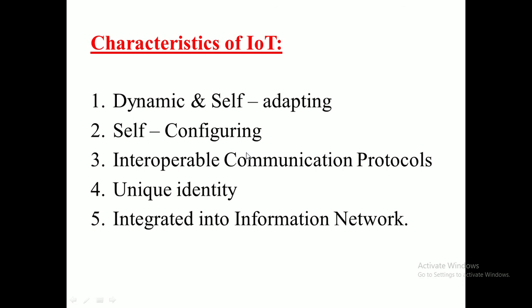Say, suppose I'll give you one more example, weather monitoring. To know the weather in a particular area, we need to install different sensors or different devices at some places to know the accurate weather. So here a large number of devices are there, and these devices work together to provide certain functionality. That is self-configuring.